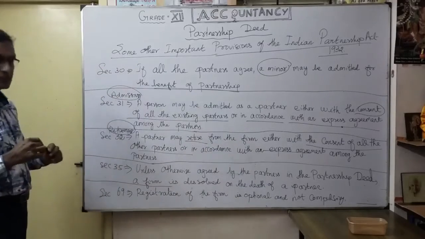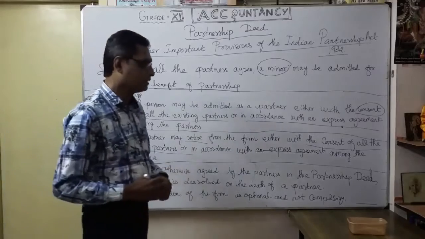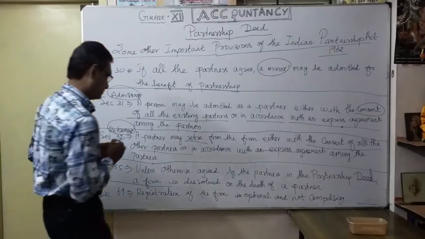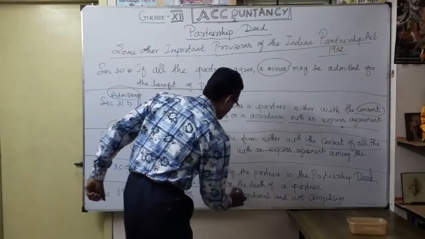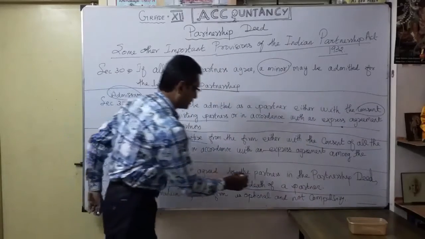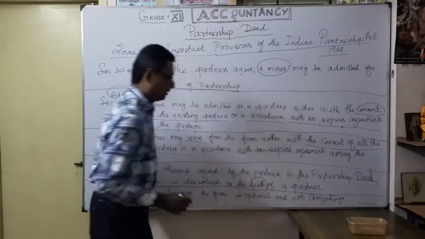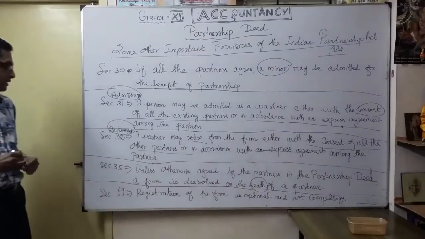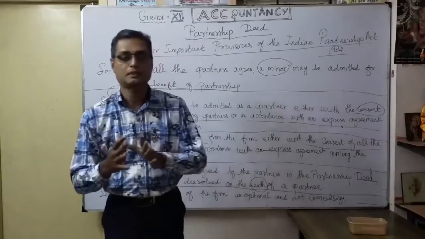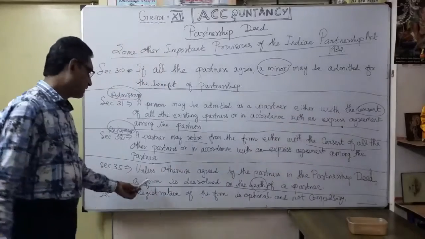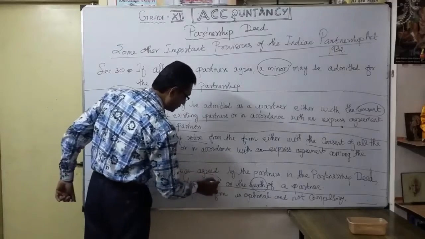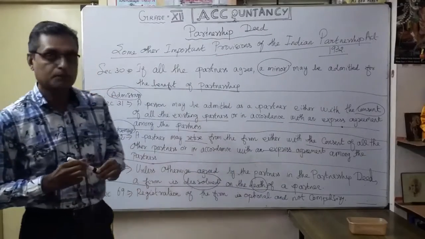Unless otherwise agreed by the partners in the partnership deed, the firm is dissolved. When is the firm going to become dissolved? In the time of what? Death of a partner. Unless otherwise agreed by the partners in the partnership deed, if the situation arises, the firm can be dissolved. That means they are going to close the business on the death of the partner.